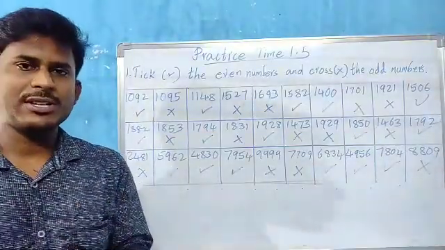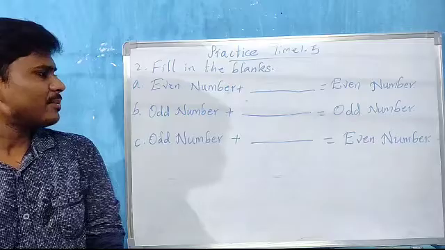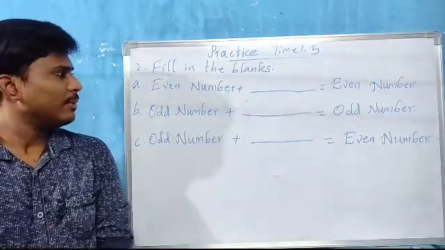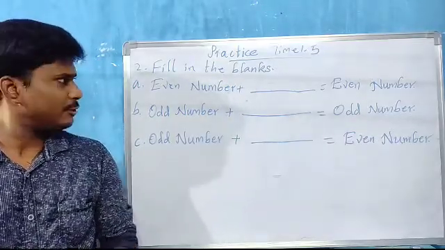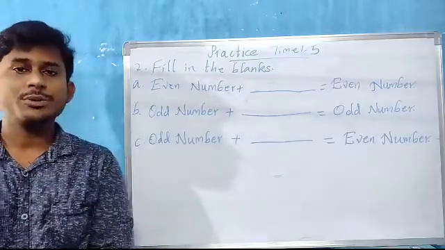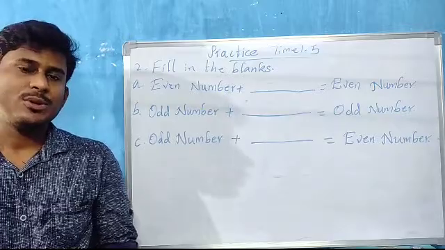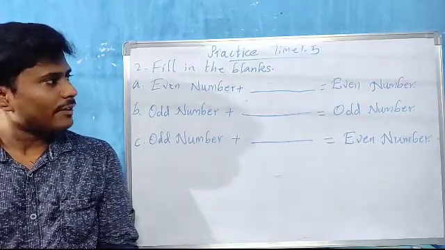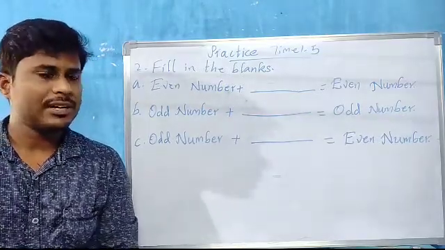Let us go for the next bit, children. Second bit, fill in the blanks. We have a few questions based on even numbers and odd numbers. So what is our first question? Even number plus dash equals even number. So to an even number, if you add which number, you will get an even number?